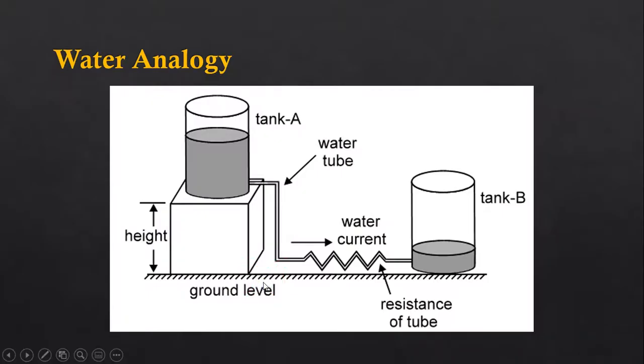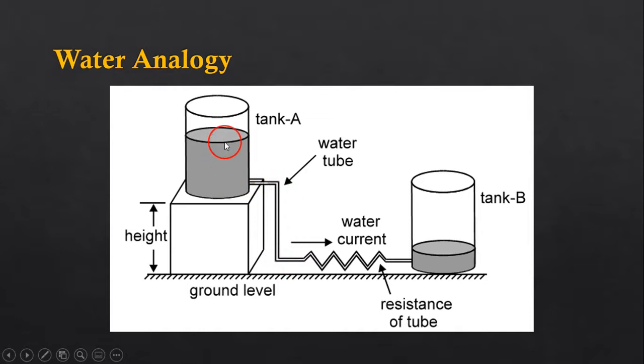Now we come to the next part, that is the water analogy. I am using this water analogy in order to let you understand the concept of electric voltage, electrical potential difference. You can see here in this diagram, this is tank A and this is tank B. Tank A is filled up with water, and tank A and tank B are connected together through a water tube here.